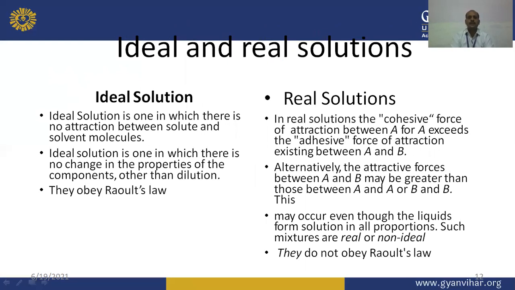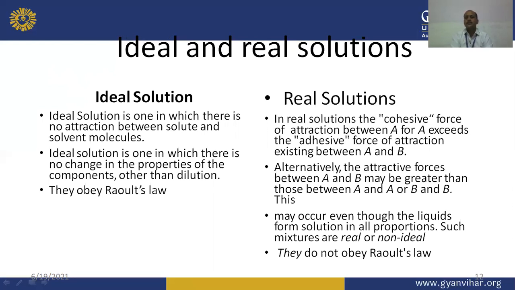Now there are two types of solutions. One is known as ideal solution and the second one is known as non-ideal solution. Non-ideal solutions are commonly known as real solutions. So now let us see the differences between ideal solutions and non-ideal or real solutions. An ideal solution is one in which there is no attraction between solute and solvent molecules.